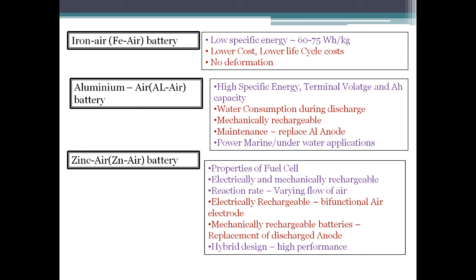But because of certain complications associated with the anode and electrolyte, a lot of obstacles and problems arise when you actually implement these batteries for an application. So a lot of research is going on in order to improve these batteries in terms of their maintenance. Thank you.